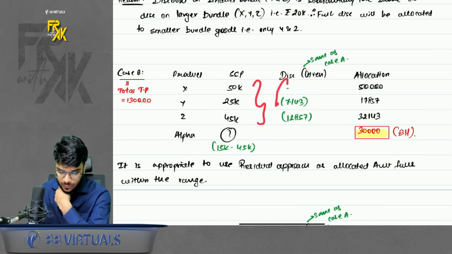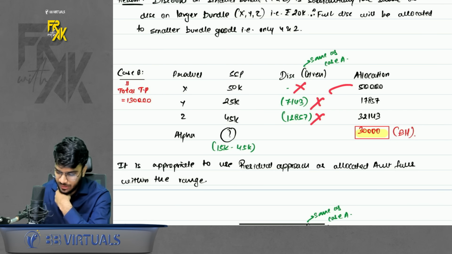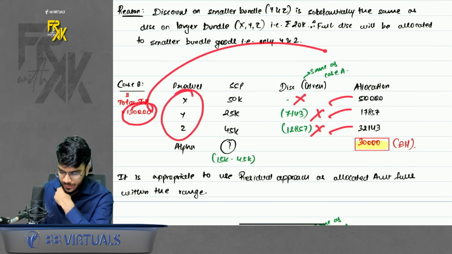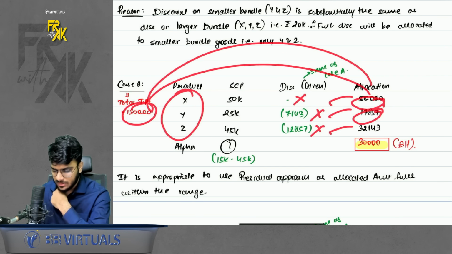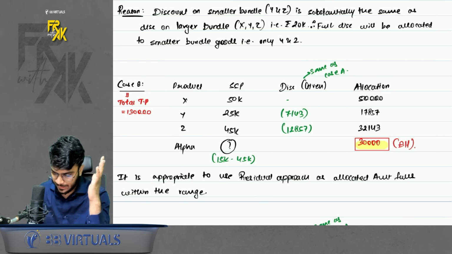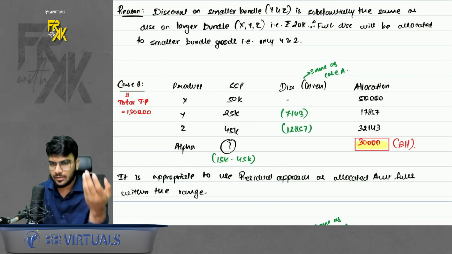Discount is available. You can use from case number A. On X, you are not giving discount. On Y and Z, you give discount. After discount value, you have of first 3 products. So you are charging 1,30,000. Deduct the after discount value of all 3 products. You get the price of alpha. For alpha, you are charging 30,000 rupees. Is it within the range? The answer is yes. You can use residual approach.